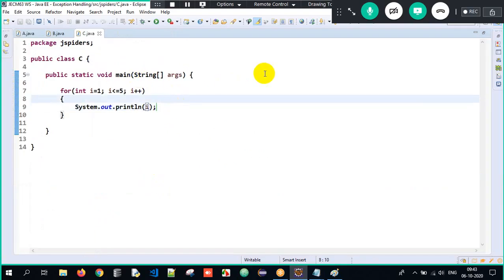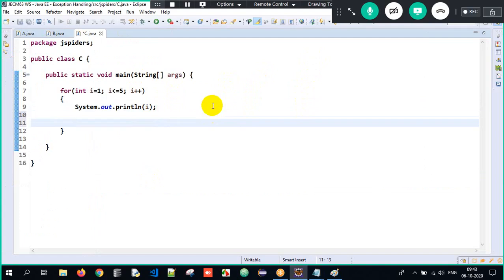But now my program requirement is that it has to print 1, give 1 second pause, print 2, 1 second pause, 3, 4, one by one. Therefore, we have a predefined class called Thread that is present in the java.lang package.